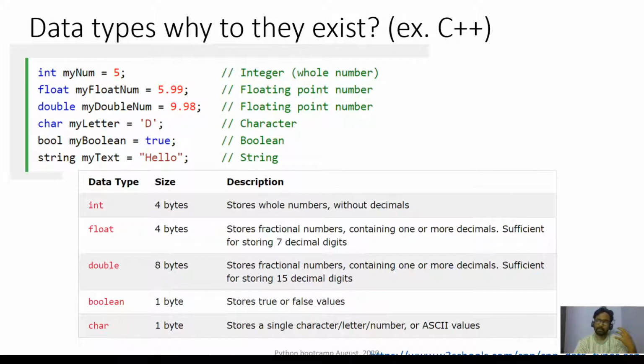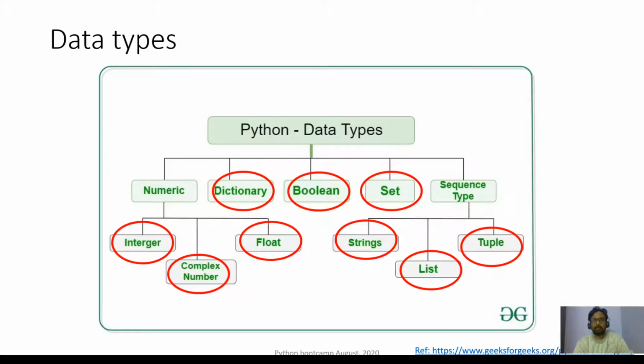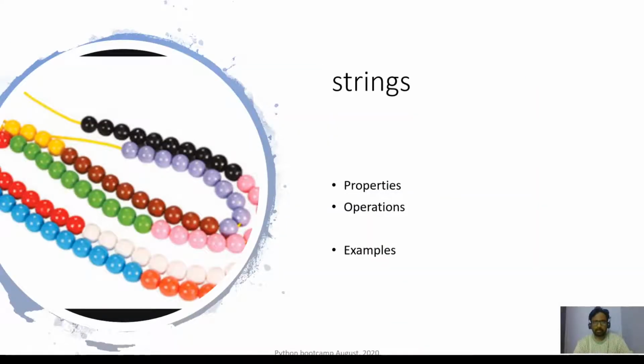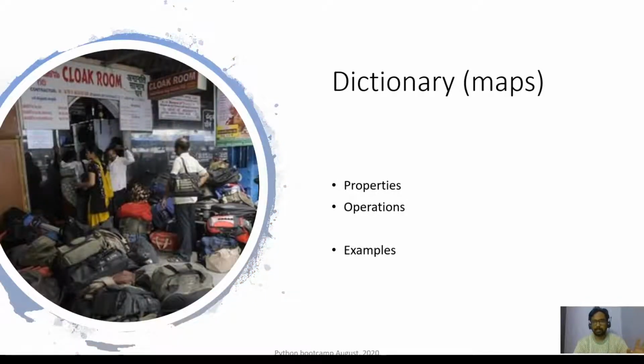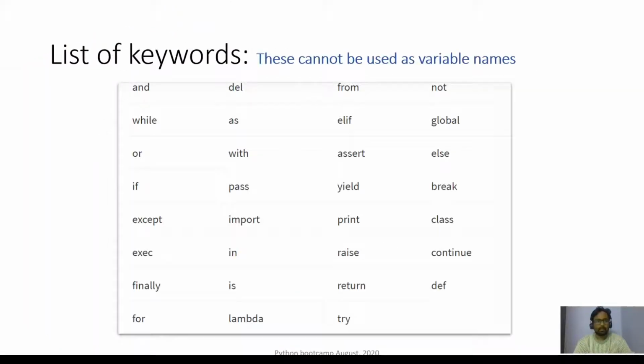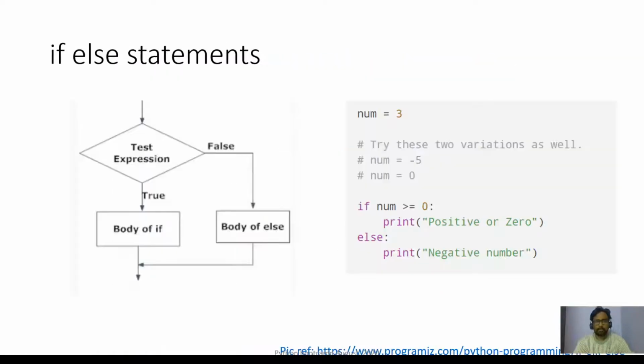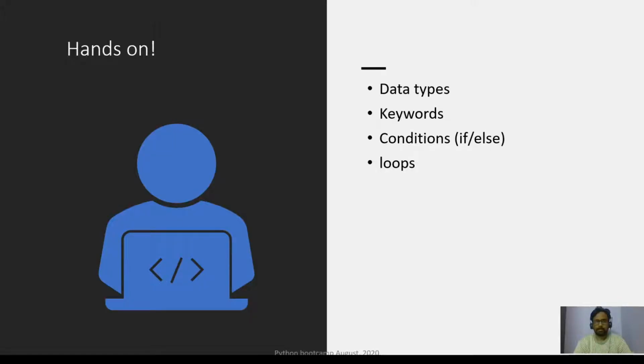The important thing to remember here is that the reason we use data types is to know the size of the variable beforehand, to calculate. And the important data types are strings, list, tuple, set, and dictionaries. So these are the keywords, else if statements.